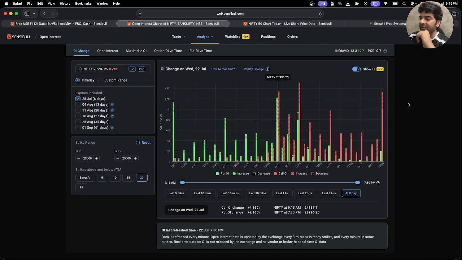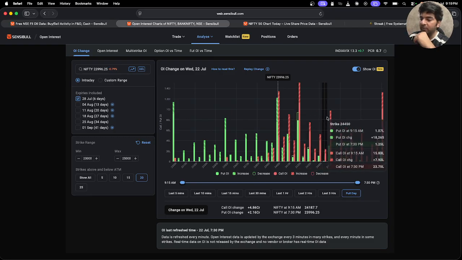So according to me, these two strikes are not of much relevance. This is one of the supports, 23,500, then this is 24,000, and then this is the major support of 24,200, which is the highest one, and then we have this little support at 24,500.